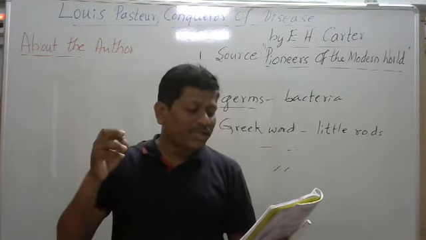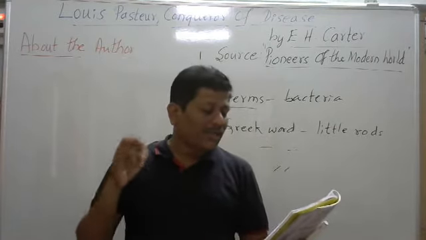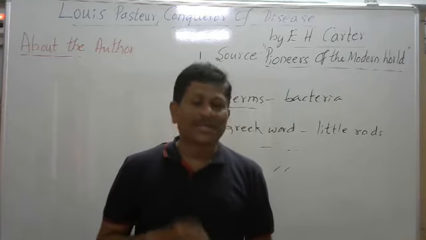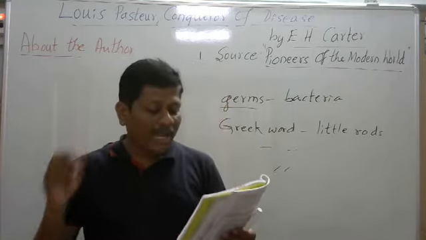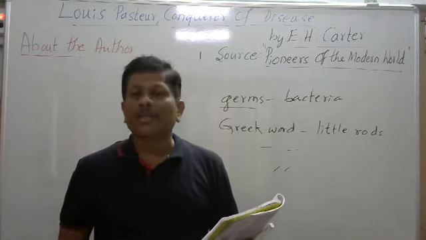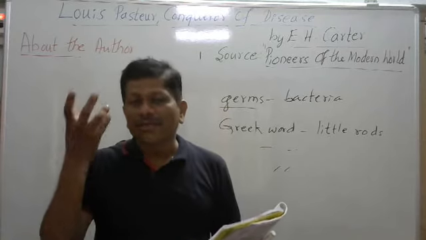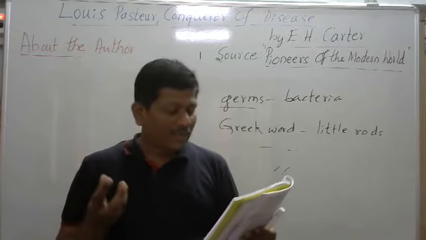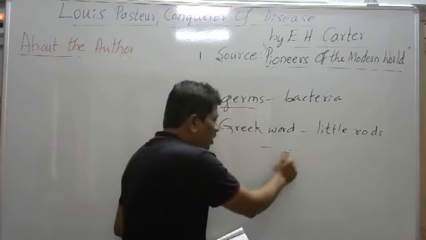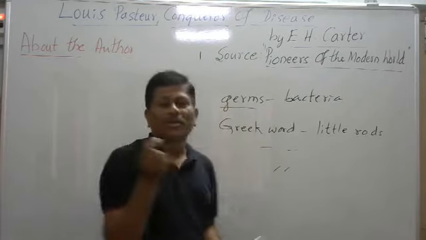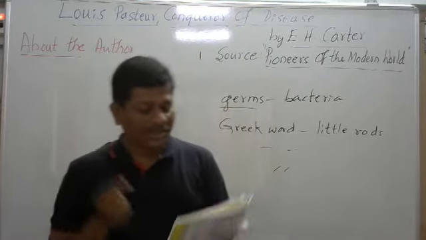Bacteria are vegetable organisms, little rod-shaped plants. So they are plants. Actually, bacteria are just like plants. Vegetable organisms means they grow just as vegetables. And little rod-shaped plants. They are just small rod-shaped plants. Please underline.